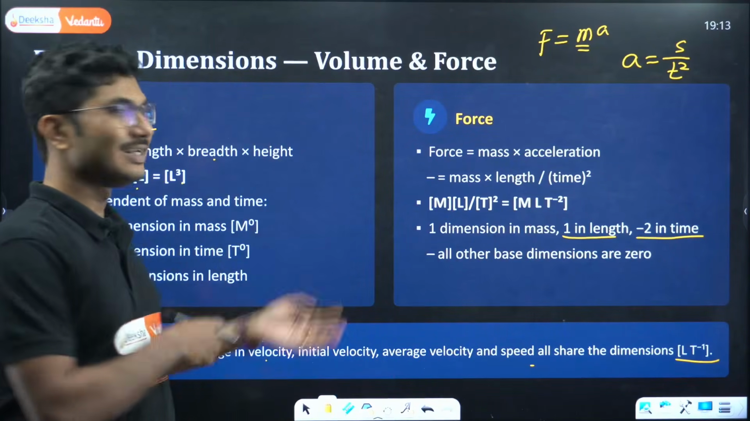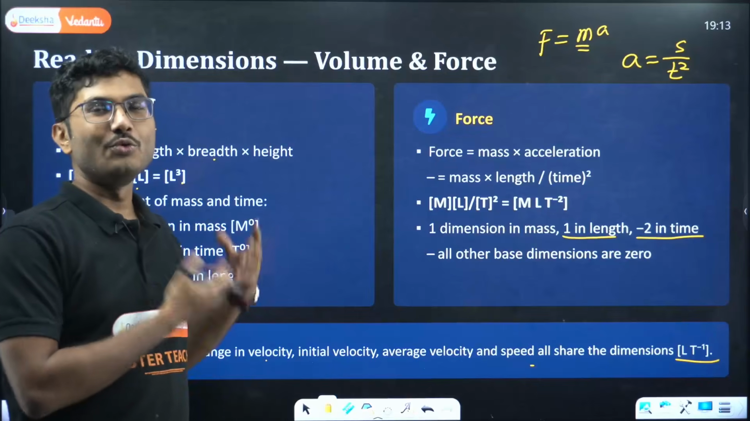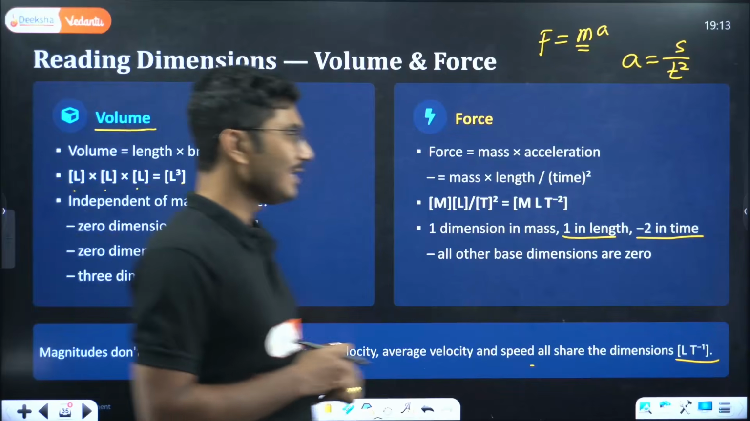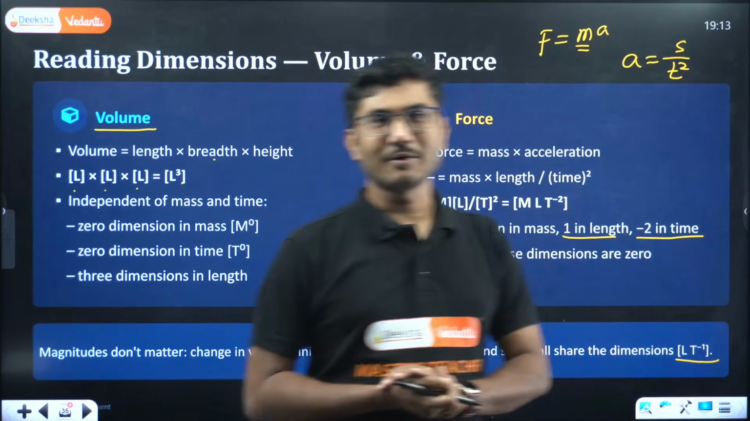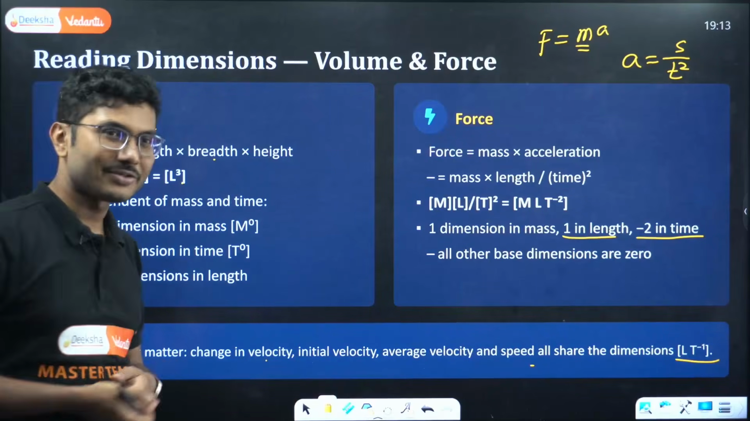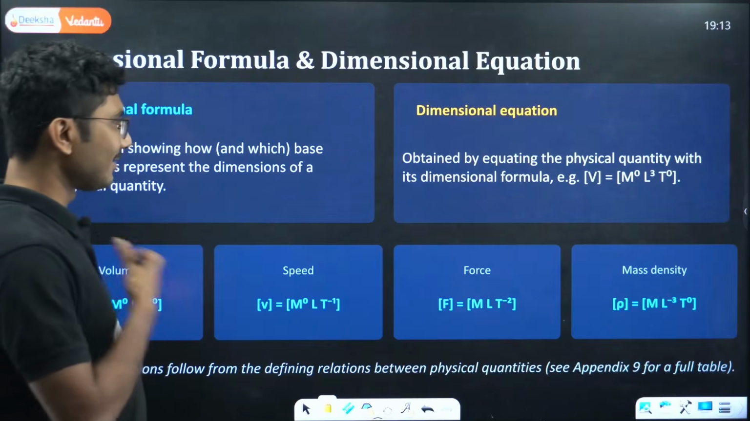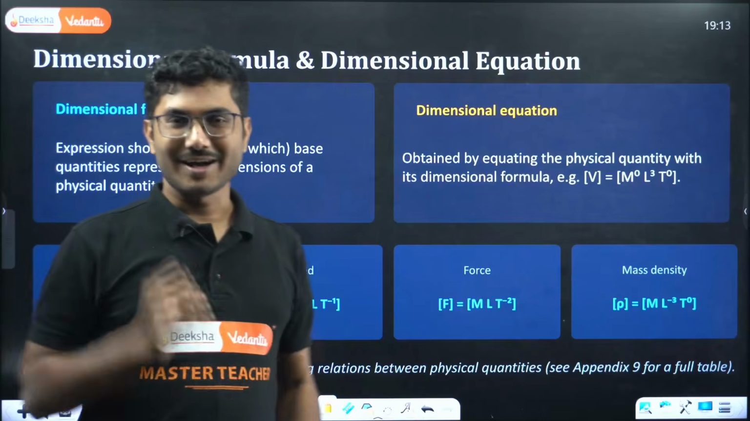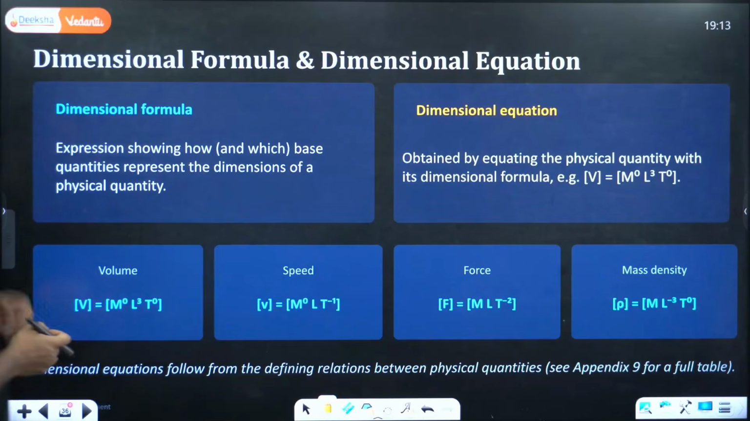So that is basically the dimensions. Dimension gives you who you are. Inside, you are all L to the power of minus 1, right? It can be velocity, initial velocity, or average velocity, but from inside everyone is the same. Now, dimensional formula and dimensional equation.